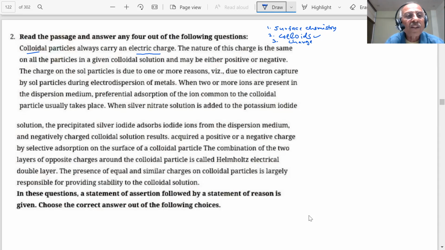The nature of the charge is the same on all the particles. Is it true? Tell me. Sir, do all the particles have the same charge? Yes or no? Yes, sir, they have the same charge. If they don't have the same charge, then what will happen? They will coagulate. Okay, further. They may be either positive or negative. Correct or wrong? Tell me. Can colloids be positive and negative? Yes or no?